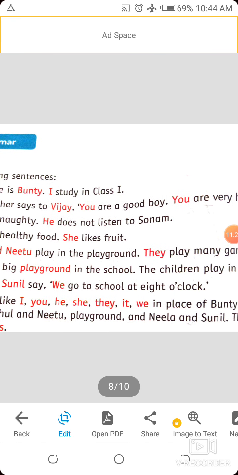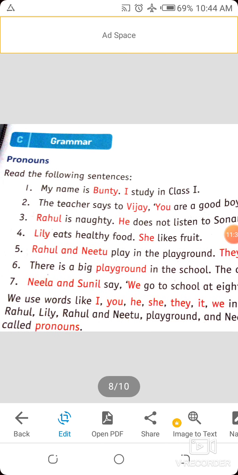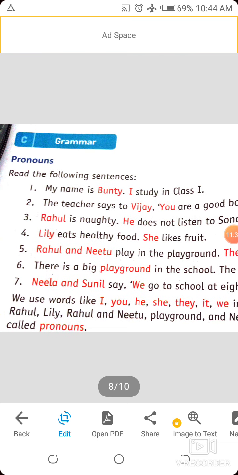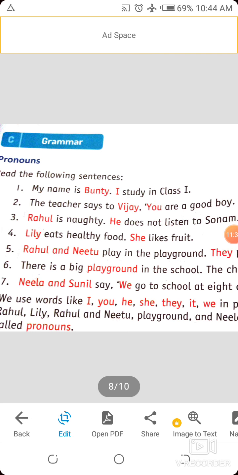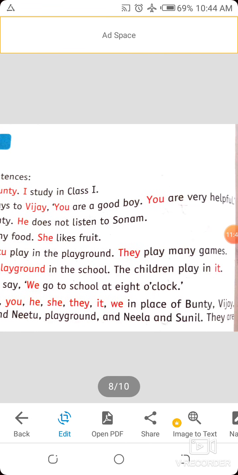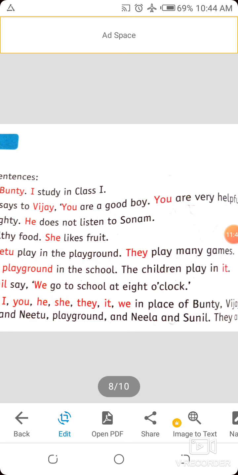Playground is a thing and only one. That's why we use it. Then Neela and Sunil, they both. That's why we use we. We use words like I, you, he, she, they, it, we in place of Bunty, Vijay, Rahul, Lily, Rahul and Neetu, playground, and Neela and Sunil.